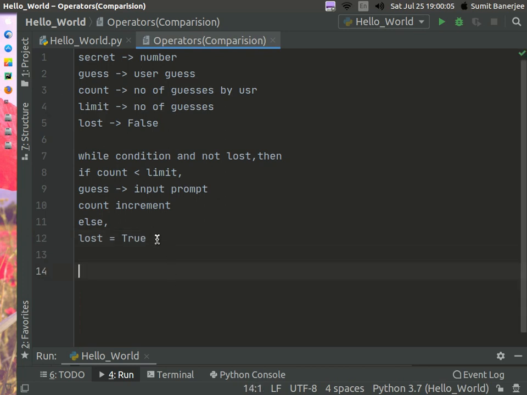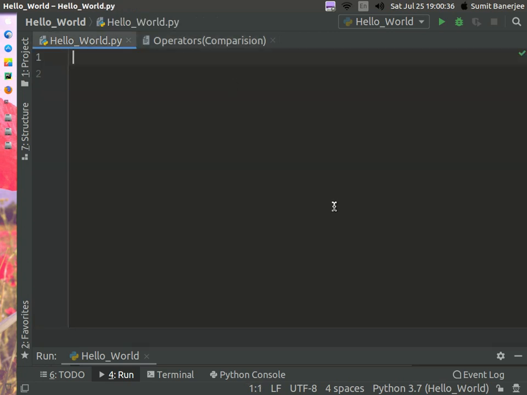After this you come out of your while loop and say if lost, then print you lose, else you win. So this will be a basic mind map of the game we will make. Let us go to our Python file and start making the guessing game.